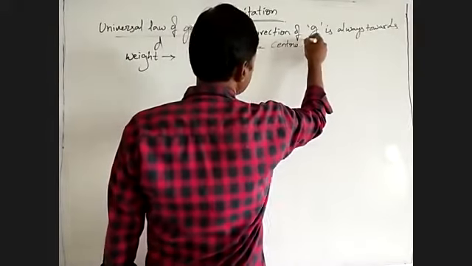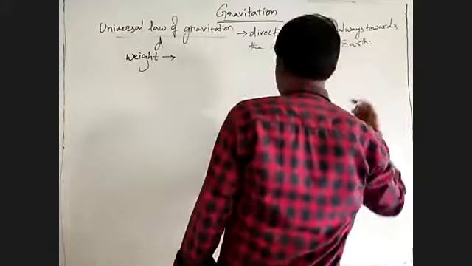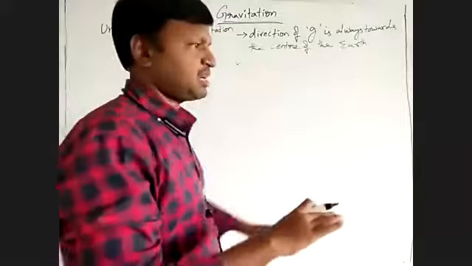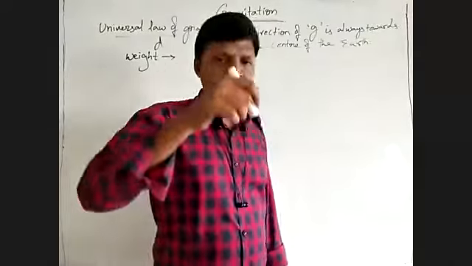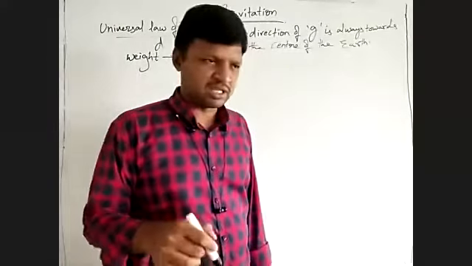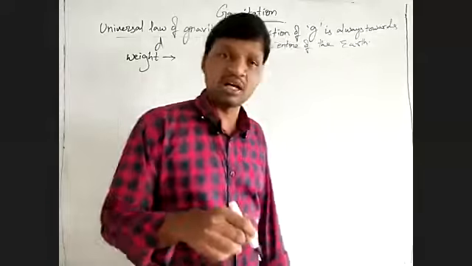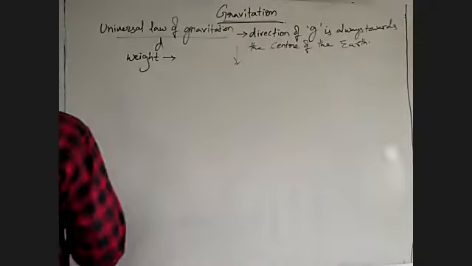Always toward the center of the earth. Or if we consider a part of the earth as a flat surface, then it is acting perpendicularly downwards. It is always acting perpendicularly towards the ground. Okay. So now let us discuss this weight.